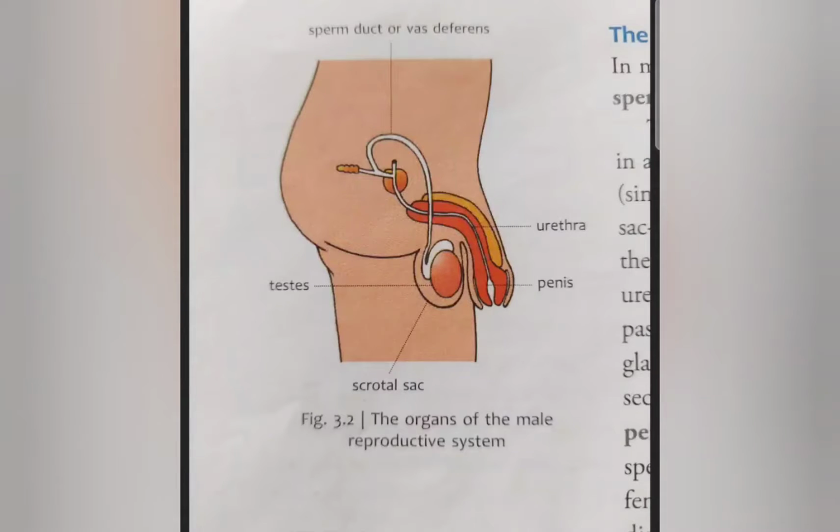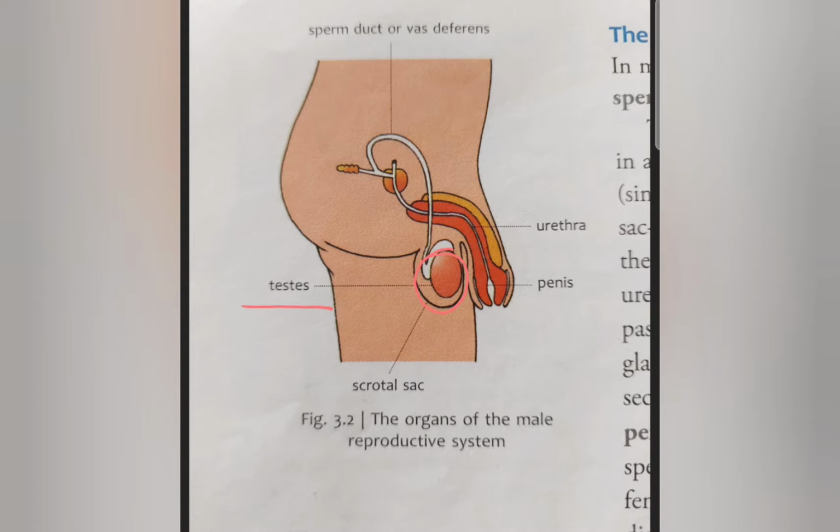So the picture is from your book, and this is the diagram of the complete male reproductive system. Now the male reproductive system consists of a pair of testes, as you can see here. Since this is the view from one side, only one testis can be seen; the other testis is on the other side.